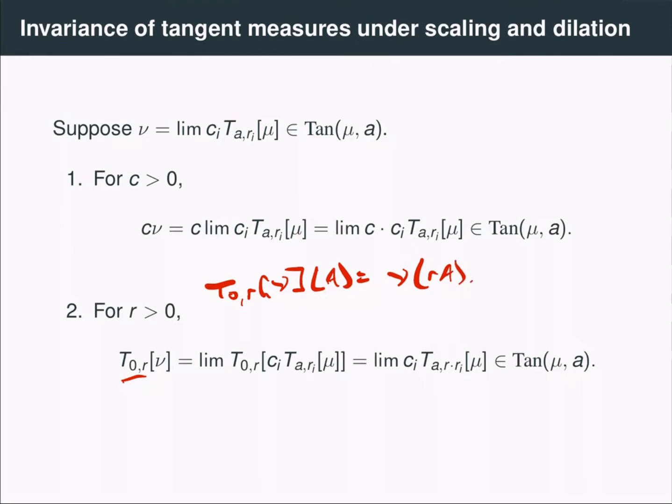Now, it can be shown that this measure, T_0,R push forward nu, is equal to the weak limit of the push forwards of the sequence of measures converging to nu. And furthermore, we can pull the constant c_i outside this push forward operation, and then combine the two maps into T_a,r_i R push forward mu. And again, we see that the push forward of nu is equal to a limit of a constant times some blowups of mu for some sequence of radii going to 0, and thus must also be a tangent measure.